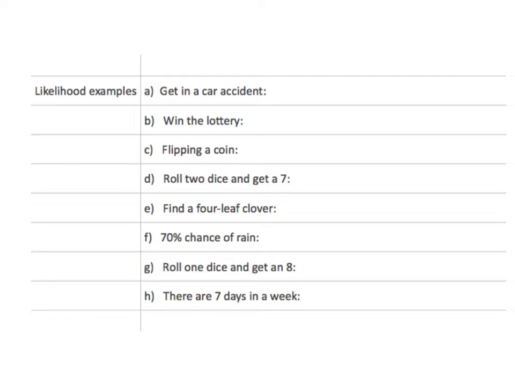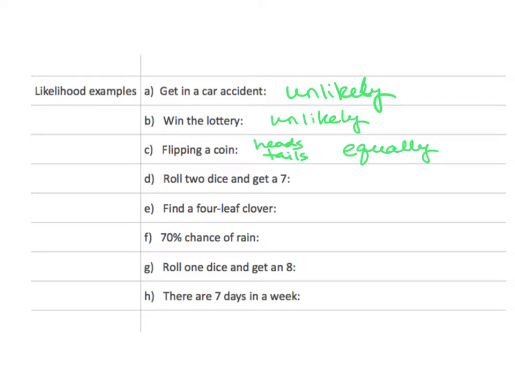What is your likelihood of getting into a car accident? That is unlikely. It's not ever going to happen, but it's not very often that it happens to you. How about winning the lottery? That is unlikely. As long as you buy a ticket, you have a chance. It's not zero, but it's unlikely to happen. Flipping a coin, you got heads and you have tails. So we have equally likely chance of getting one versus another.